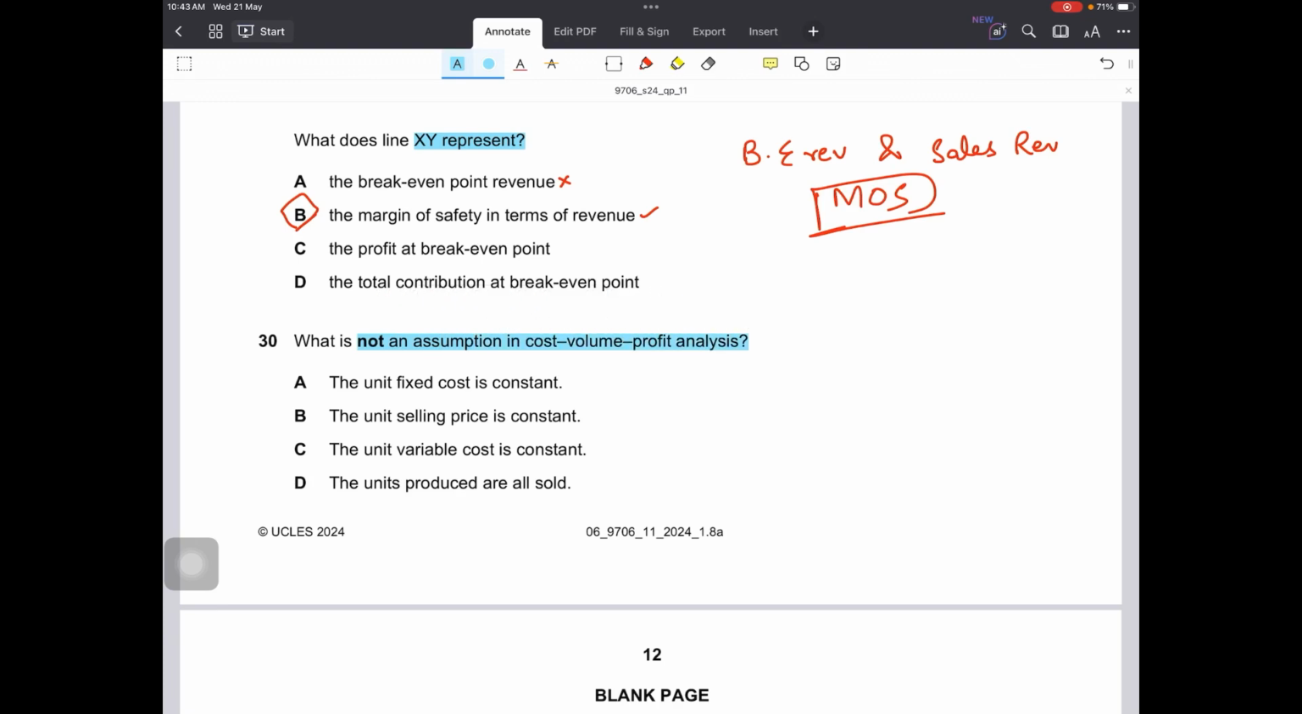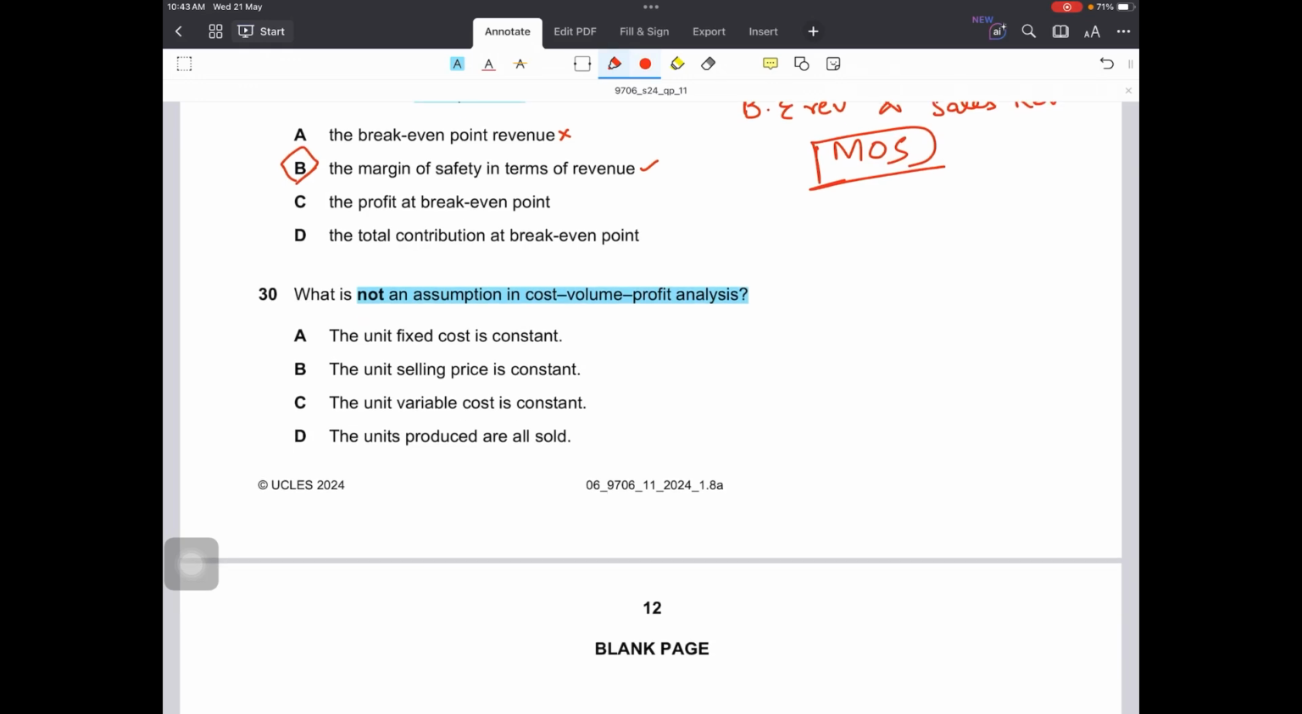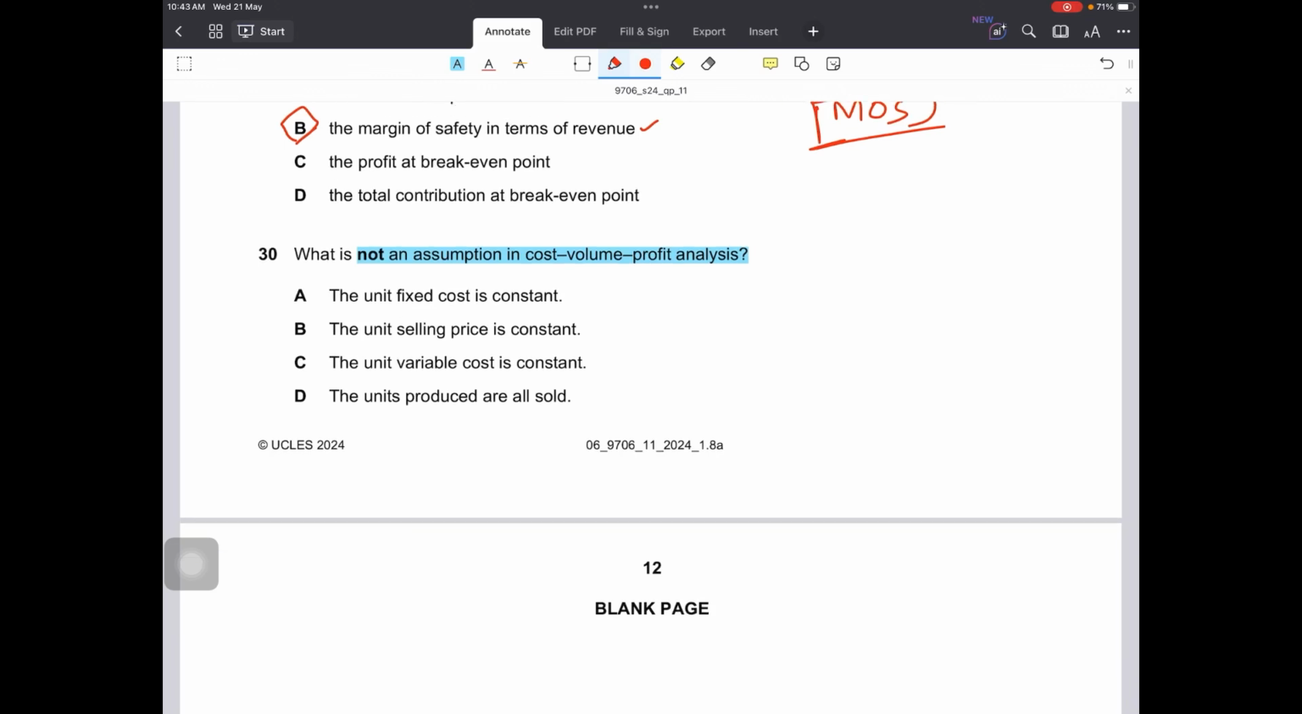Last question. What is not an assumption in CVP analysis? Not an assumption means 3 will be the assumptions and 1 won't be the assumption. So the first is the unit fixed cost is constant. Let's read from D actually. The units produced are all sold. Yes, this is correct. This is an assumption of marginal costing, that all units produced will be sold.